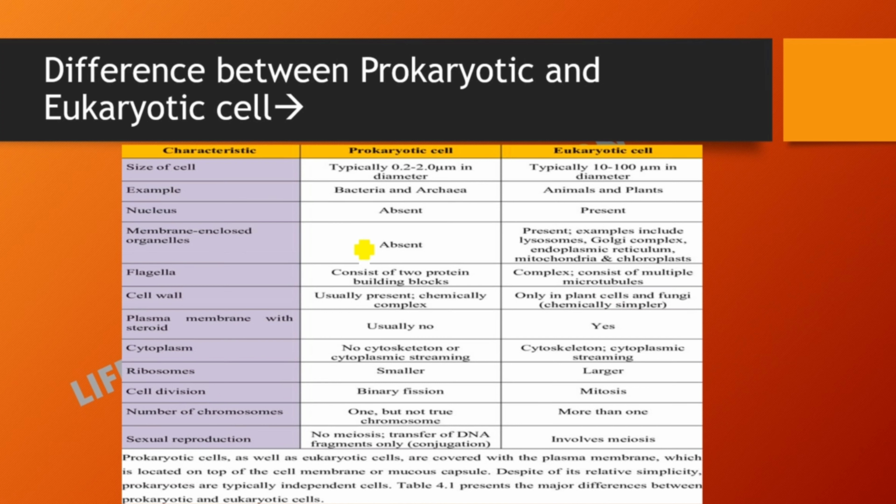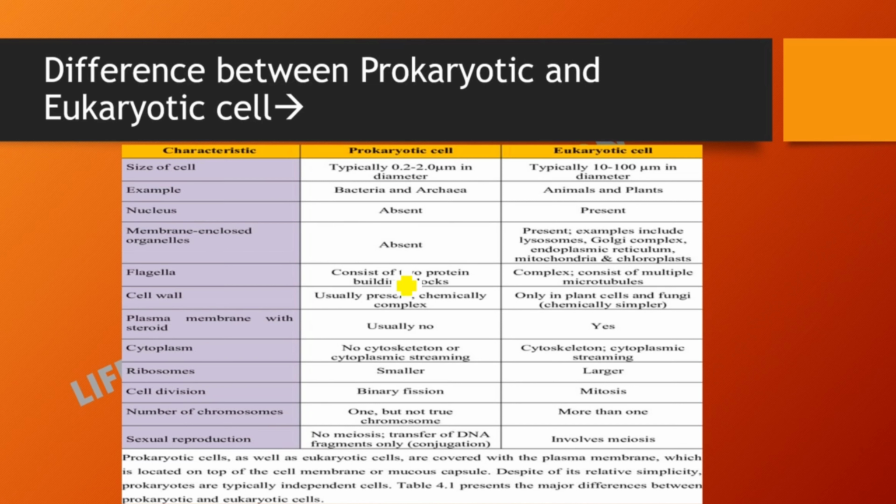But cell wall in eukaryotic cell is absent in animal cell. Okay. Next characteristic, plasma membrane with steroids. So steroids are lipid derived compounds. Prokaryotic cells usually have no steroids, whereas eukaryotic cells have steroids present in them.